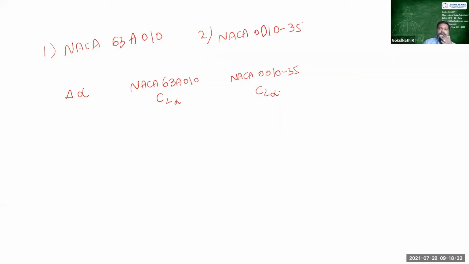So you can refer to the CL alpha values for a change in angle of incidence, right? So for different changes in angle of incidence, what are the angles of incidence that have to be considered? That is the second thing we are going to see now. So here we have alpha, 001035, CL alpha, and we also have to calculate the average. When you compare the wings, you have to calculate the average CL alpha, right? So you have to put a table like this.